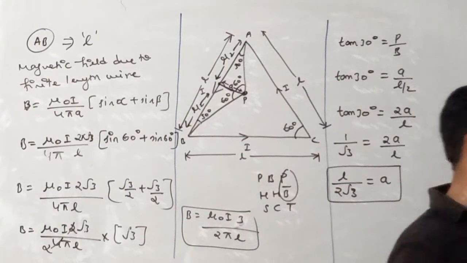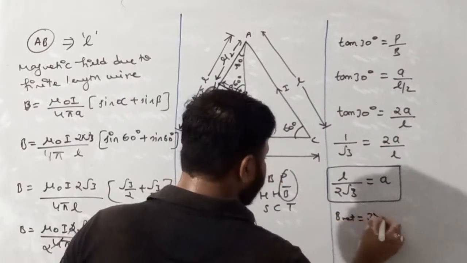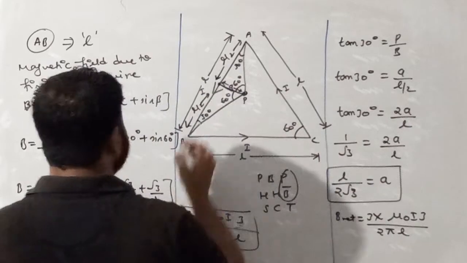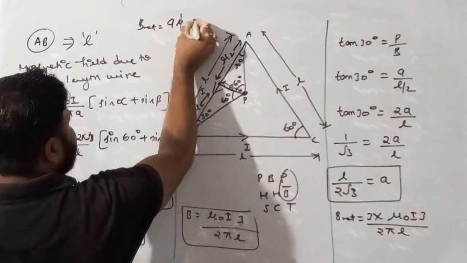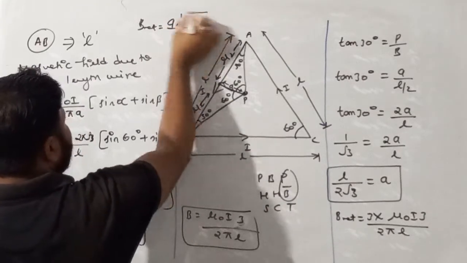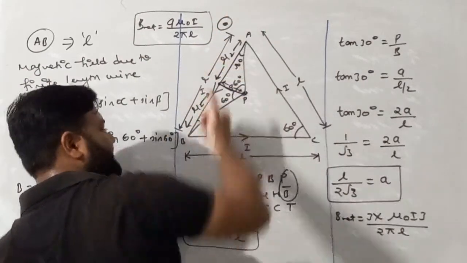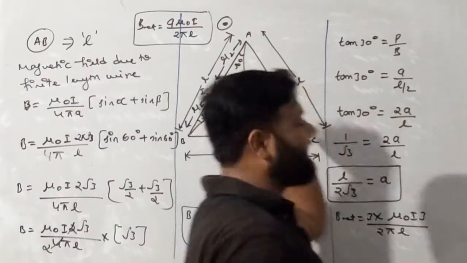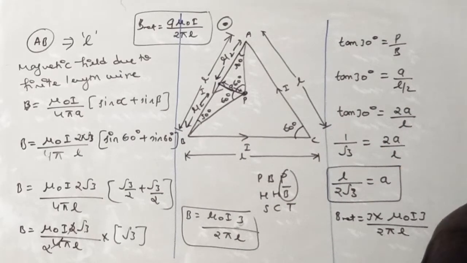Now see, we have three different sides, my dear student. So just multiply it with 3. So B net is equals to 3 into mu naught I 3 by 2 pi L. So 3 3s are 9. So what we'll get? B net is equals to 9 mu naught I by 2 pi L, and its direction is outward because of thumb current, thumb curling. Everywhere the direction, due to every side, the direction of magnetic field is same. So I hope you all understand this formula, or we can say I hope you all understand the concept.